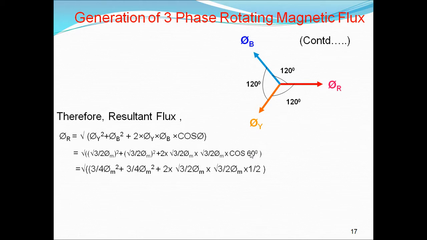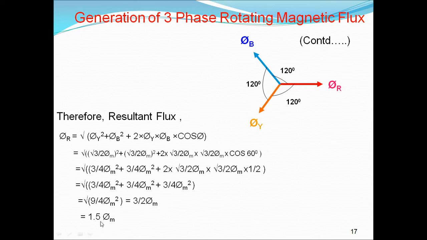And the same thing we have used in the parallelogram law, and the resultant flux is nothing but 1.5 times the φm. So at 0 degrees, the resultant flux is 1.5 φm. At 60 degrees, the resultant flux is 1.5 φm, at 120 degrees, 1.5 φm, and at 180 degrees again the same, 1.5 times the maximum flux.